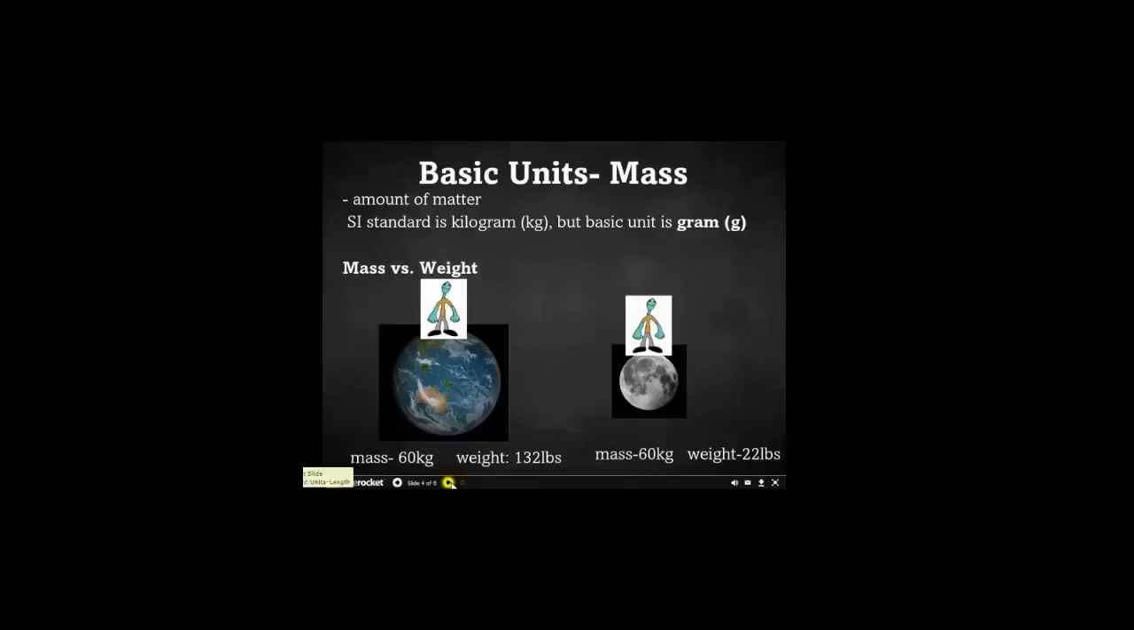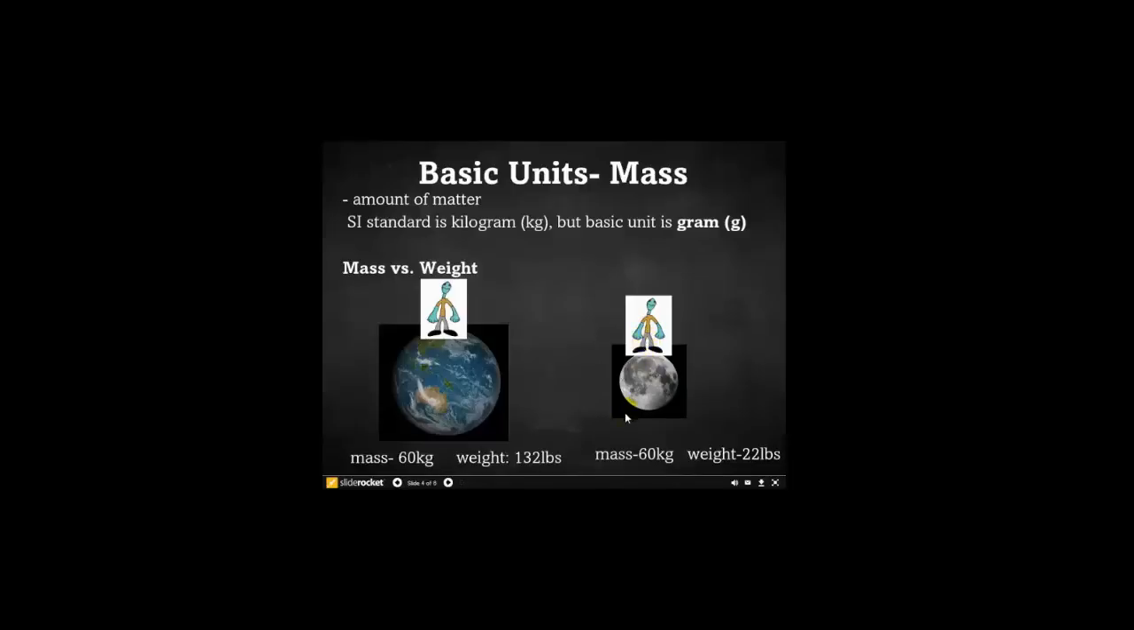Well, but mass and weight, you should understand that they are two different things. Mass is the amount of matter. Weight is the pull of gravity. So here I have this odd looking person standing on Earth, and he has a mass of 60 kilograms. That's how much stuff he has in him. But his weight on Earth is 132 pounds.